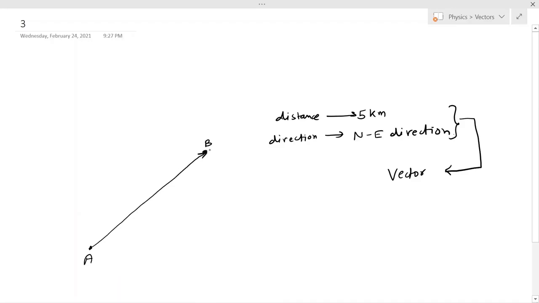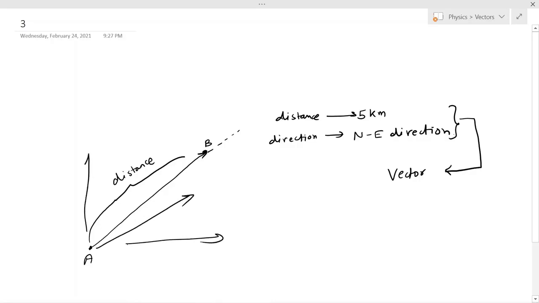and the tip of the arrow points in the direction of the vector, and the length of the arrow gives you the distance between the points B and A, that is nothing but the magnitude of the vector. So this magnitude of the vector is often proportional to the length of this arrow. Now this vector has a direction which is given by the tip of the arrow, but there can be many directions like this, like this, like this, or like this.